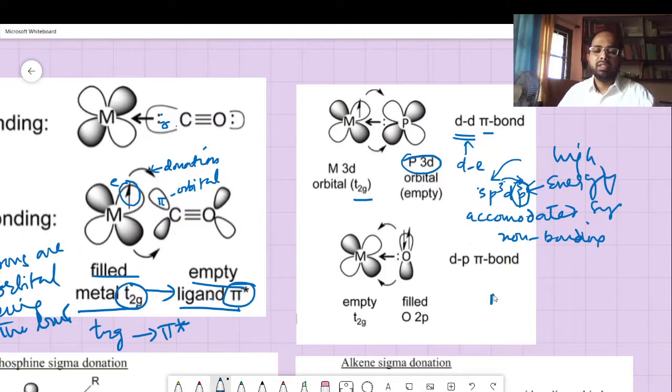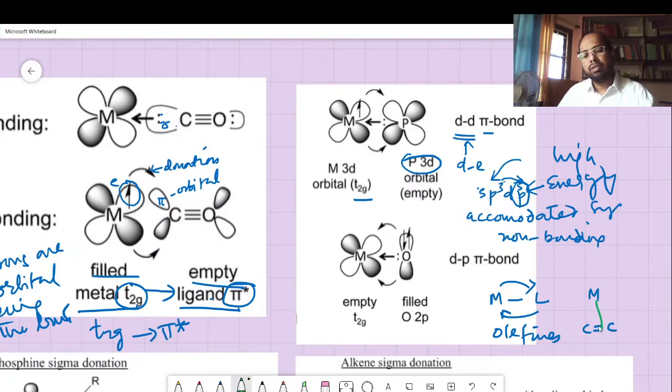Okay, so in fact it is again a metal pi system, ligand pi system, but here we are studying with respect to the olefins. What are olefins? Olefins are the double bonded and triple bonded systems, like the C double bond C system. So you have the metal going directly into the pi system, like this.